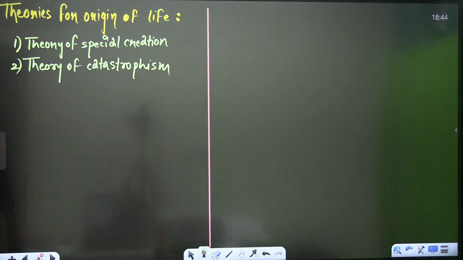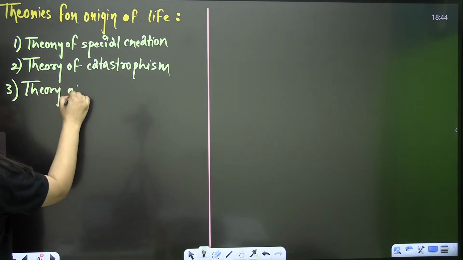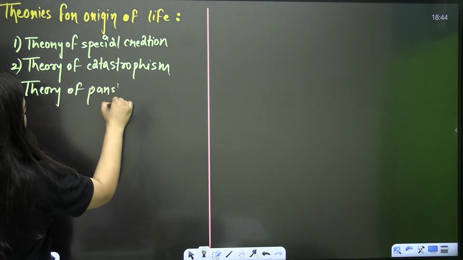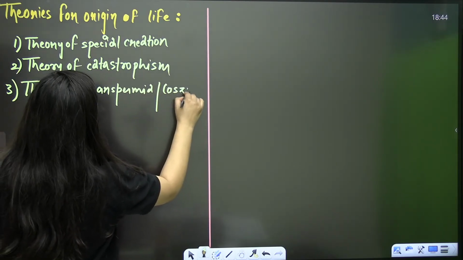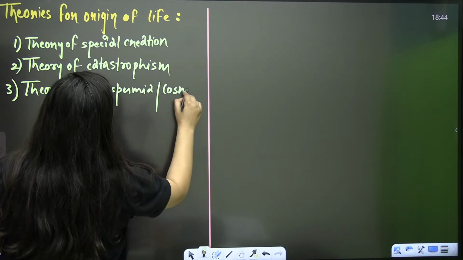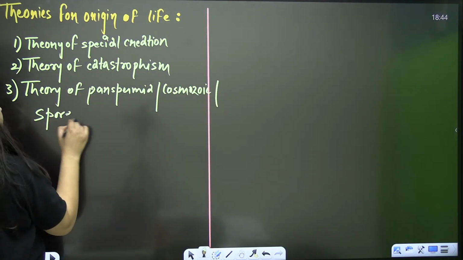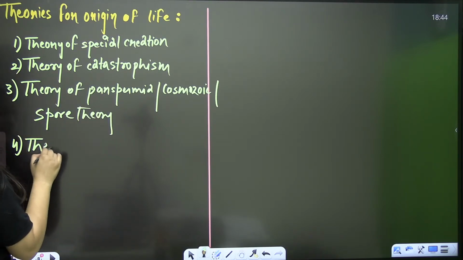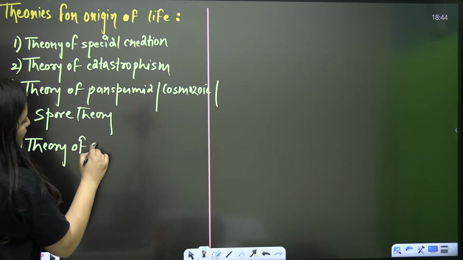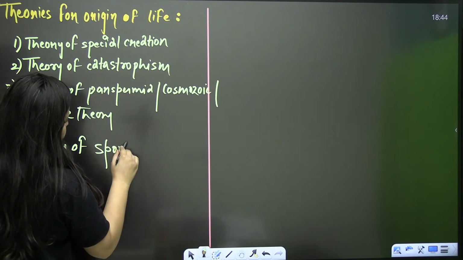Then the theory of Panspermia, or cosmozoic theory, or the spore theory, which is important. We'll also be discussing the theory of abiogenesis, or the theory of spontaneous generation.